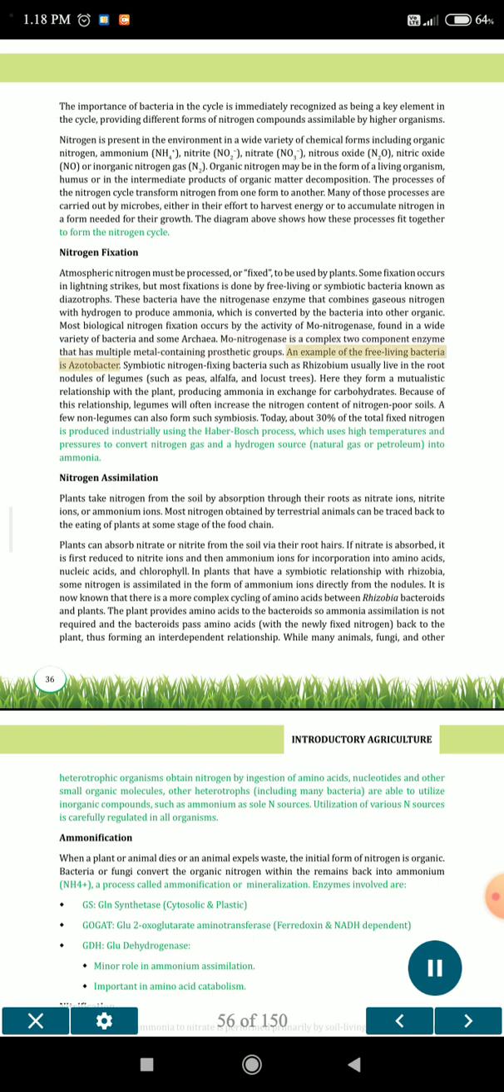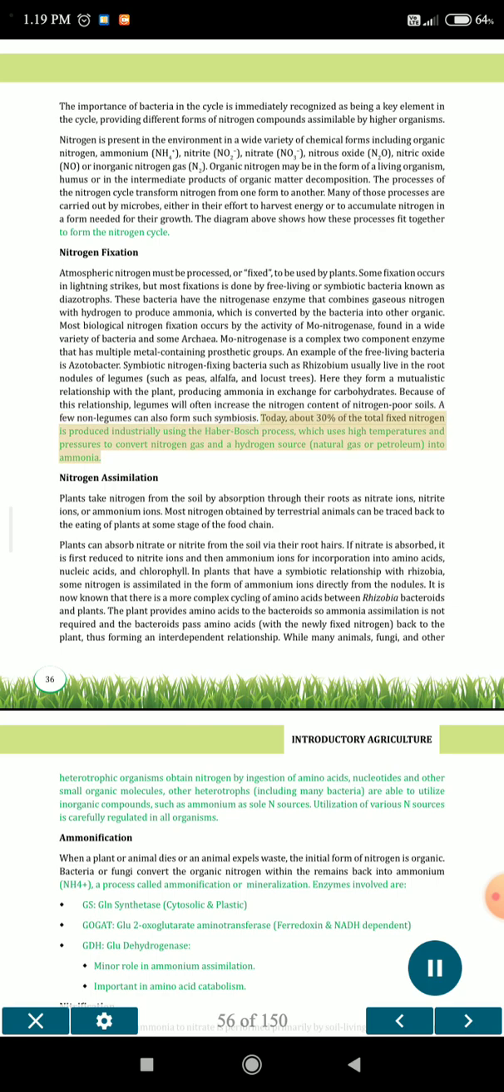An example of the free-living bacteria is Azotobacter. Symbiotic nitrogen-fixing bacteria such as Rhizobium usually live in the root nodules of legumes, such as peas, alfalfa, and locust trees. Here they form a mutualistic relationship with the plant, producing ammonia in exchange for carbohydrates. Because of this relationship, legumes will often increase the nitrogen content of nitrogen-poor soils. A few non-legumes can also form such symbiosis.